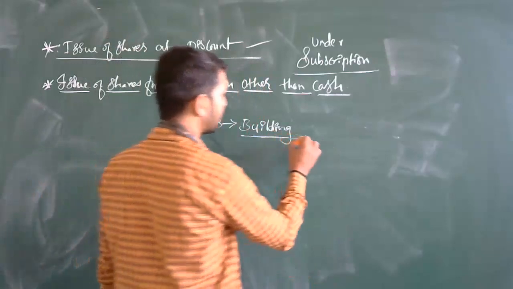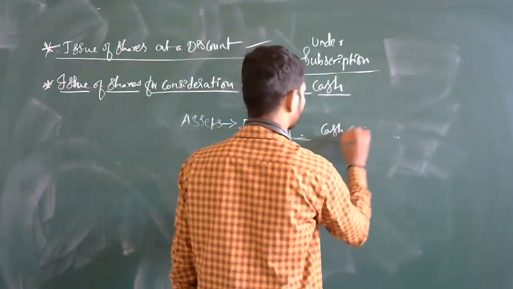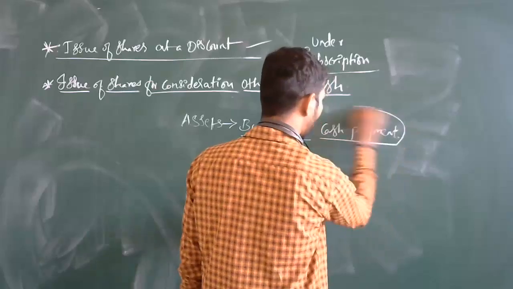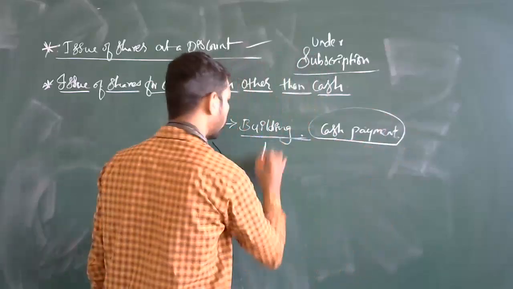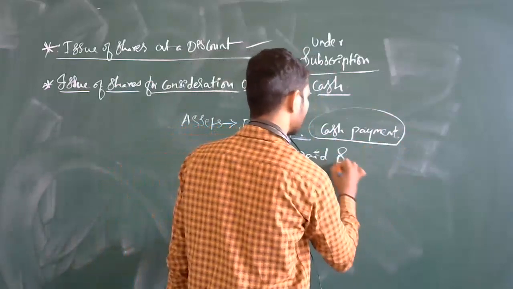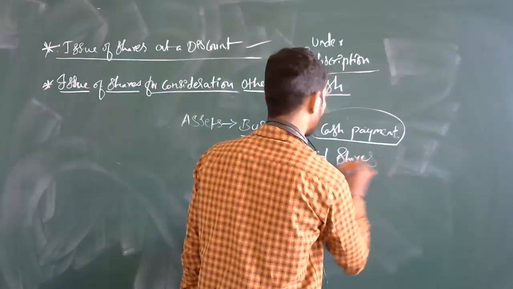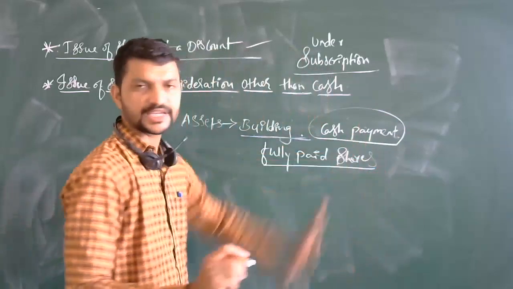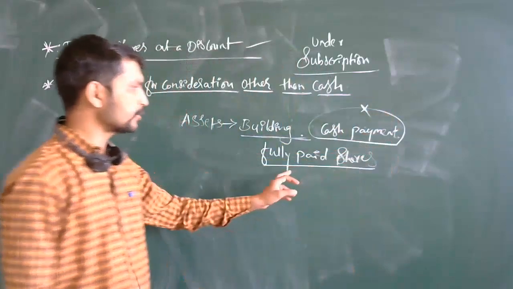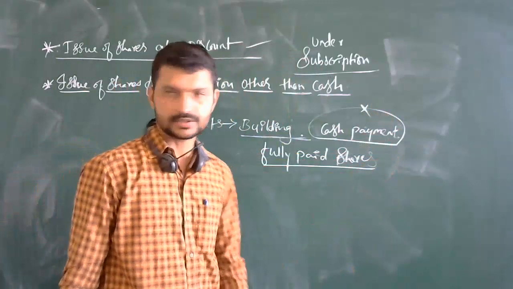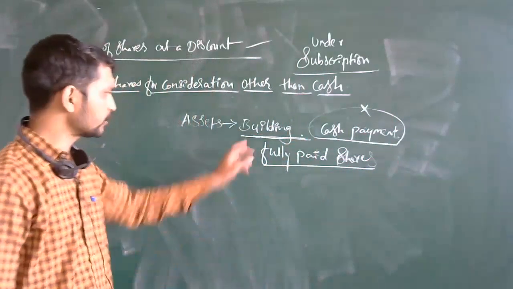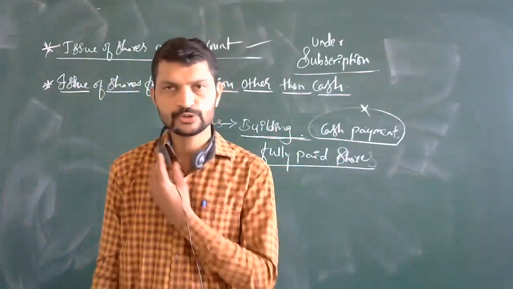In the agreement, they try to get it in such a form that they are not going to get a cash payment. Instead of cash payment, what they decide on is fully paid shares. They are going to give fully paid shares in place of the cash payment, for the value of that building. They are going to issue these fully paid shares to them.